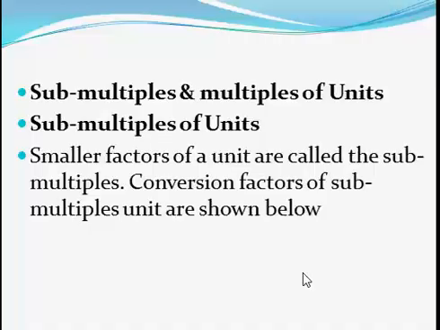That doesn't mean there are no other units. There might be higher units known as multiple units, which are greater than the SI unit, and there might be lower units known as submultiples. Smaller factors of a unit are called submultiples. For example, I have meter.